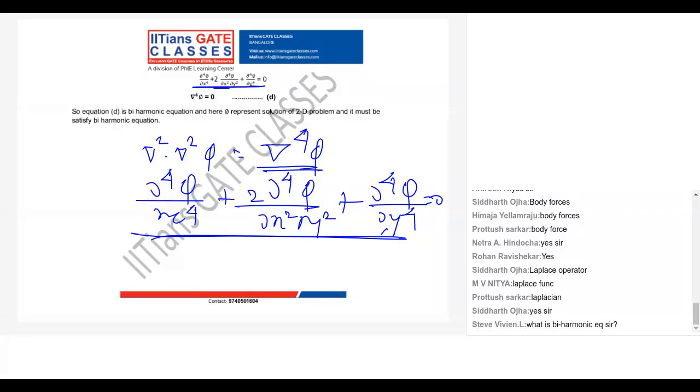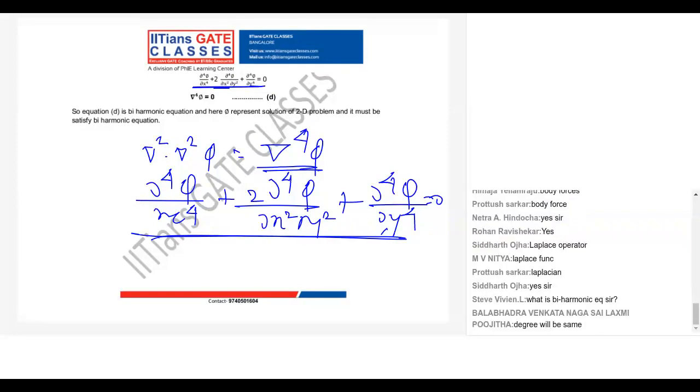So what is the biharmonic equation? Anyone? What is the harmonic function? It is a property of differential equations.